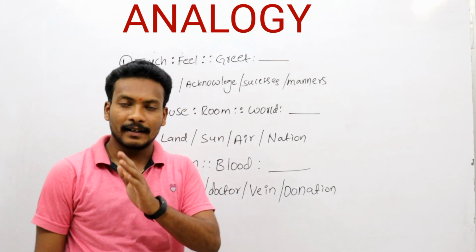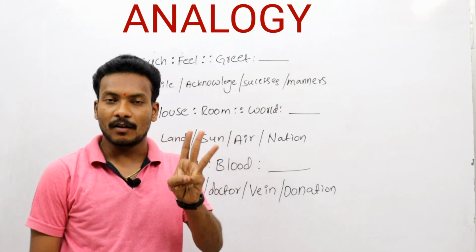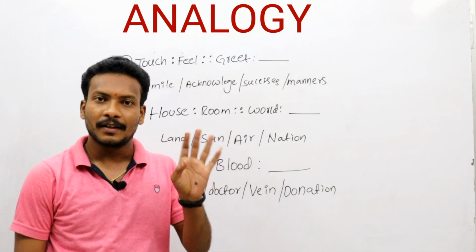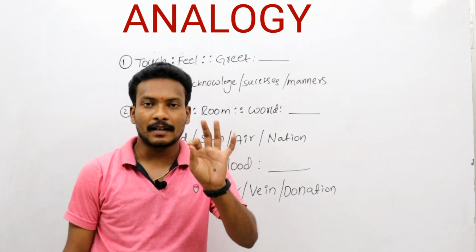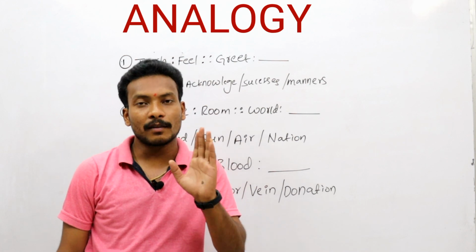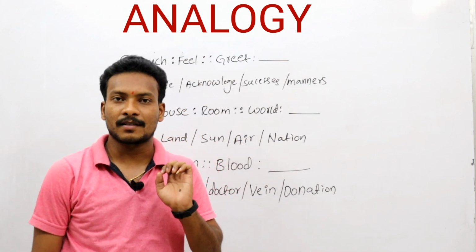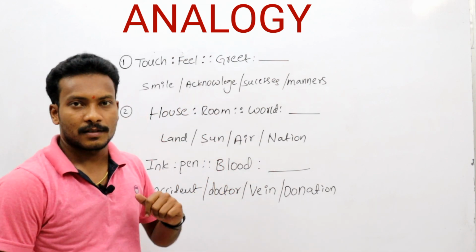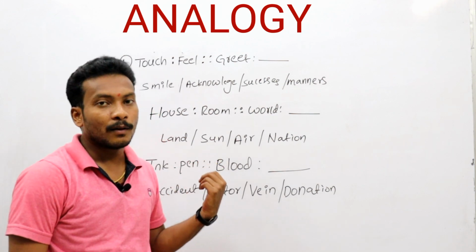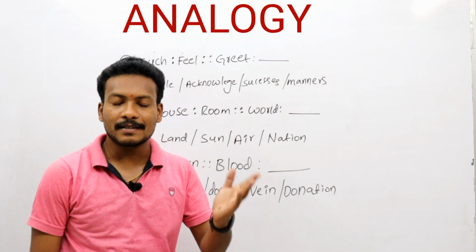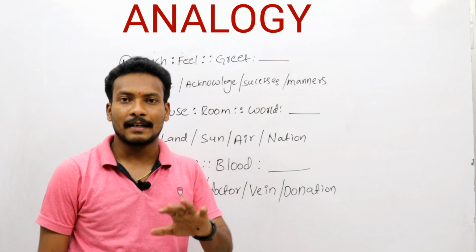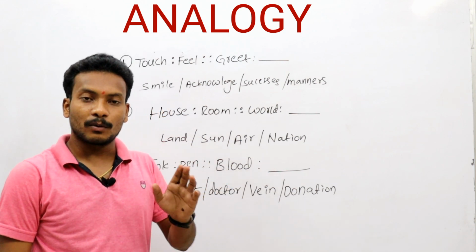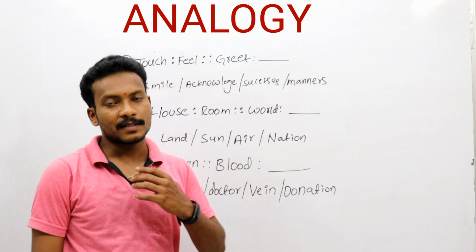First, analyze the relation. In this, I have already explained three categories. What are they? Word analogy, number analogy, and letter analogy. Depending upon these three, we are conducting a 15 marks exam. Now, these are the questions. The first 5 questions are on word analogy, the next 5 are number analogy, and the next 5 are letter analogy. In word analogy, we have to know vocabulary sense and also spelling.